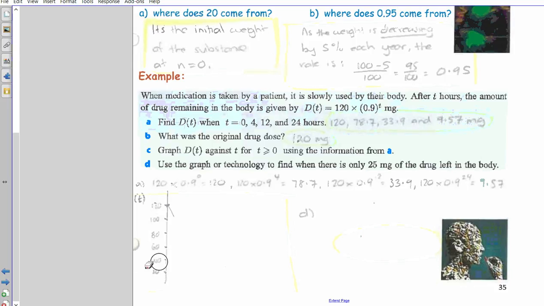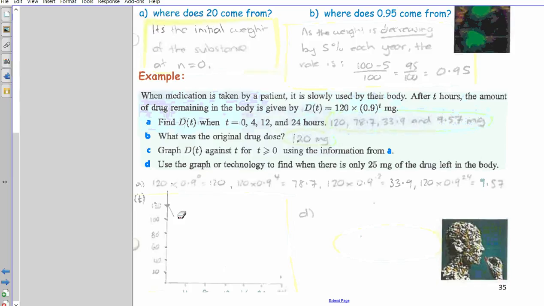And they want to go up to about 24 hours. So let's do that on our y-axis. That was our y-axis. And our x-axis should go up to 24. If you can't see what I've written, fair enough. What I've written here is 4. I've gone up by 4s. 4, 8, 12, 16, 20, 24, and you should label this time with respect to hours, and you should label this D with amount of drug in milligrams.